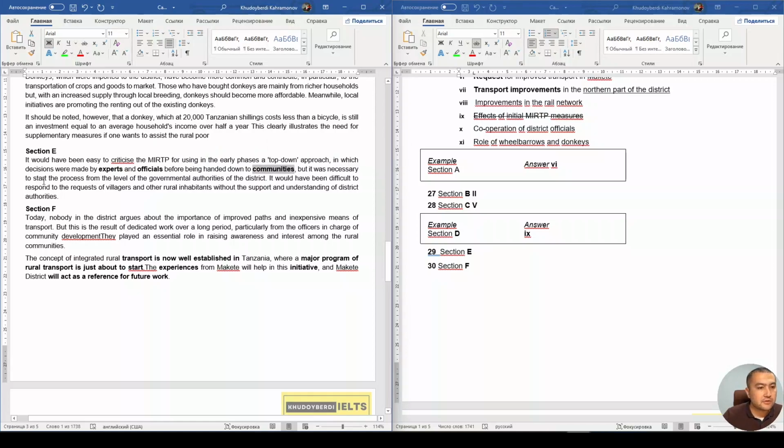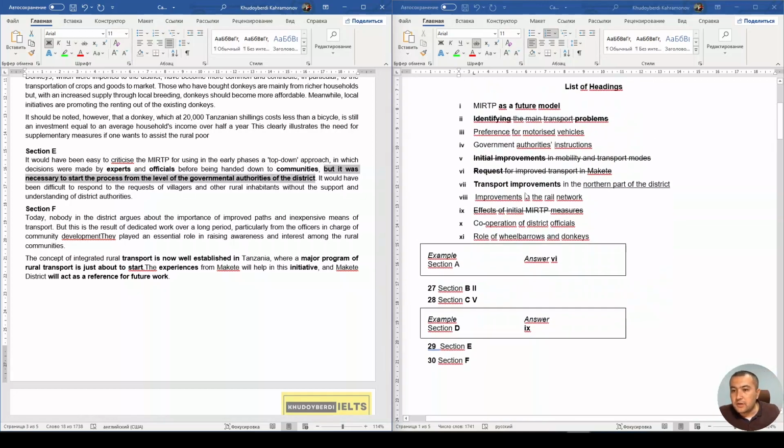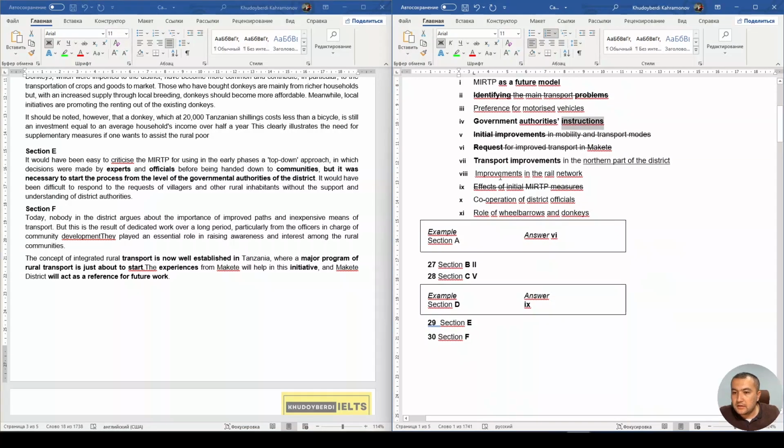It was necessary to start the process from the level of the governmental authorities of the district. It would have been difficult to respond to, oh, right, do we have such government? Yeah, we have the words government instruction authority and right, district official.